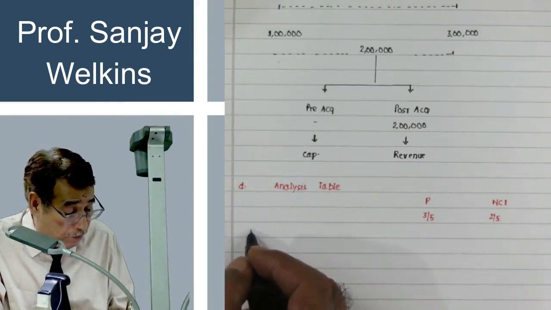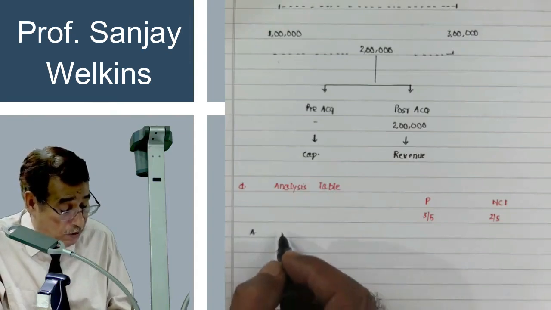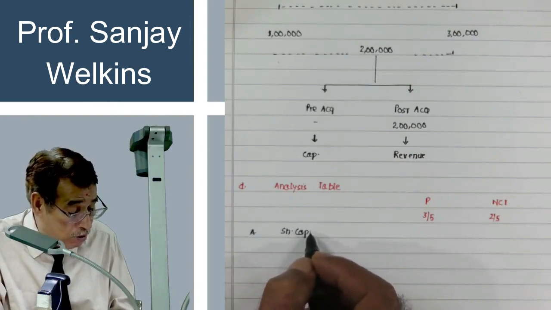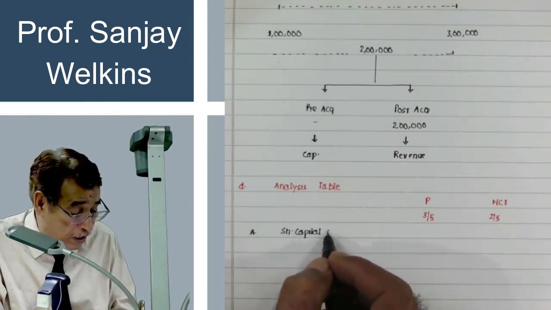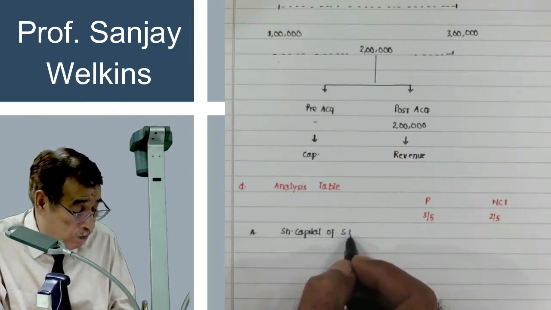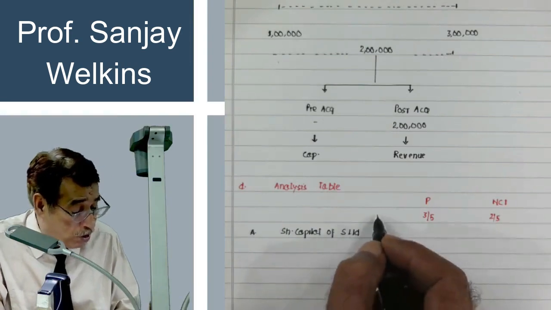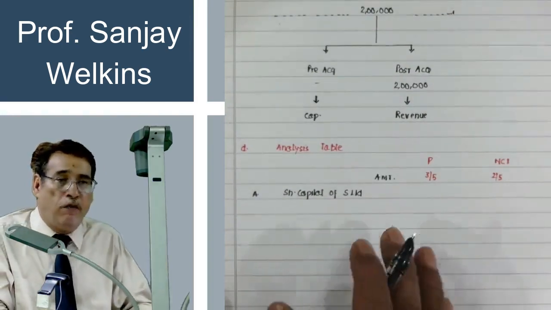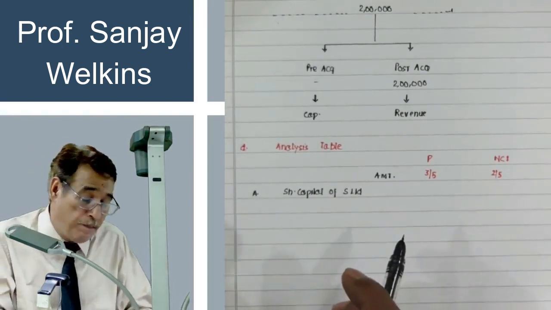First of all, when you prepare analysis table, you will always write here share capital of S Limited.